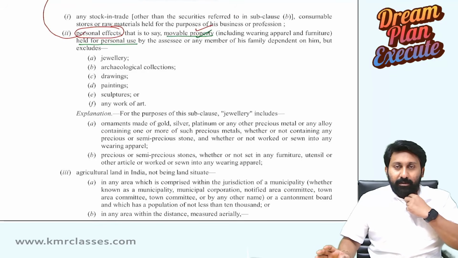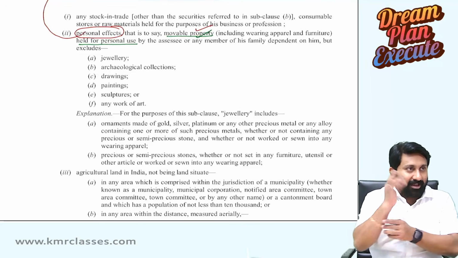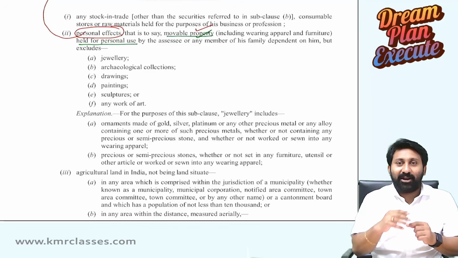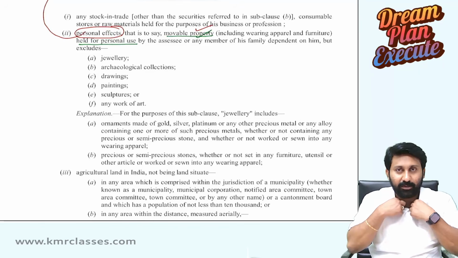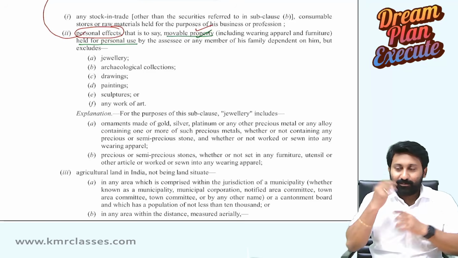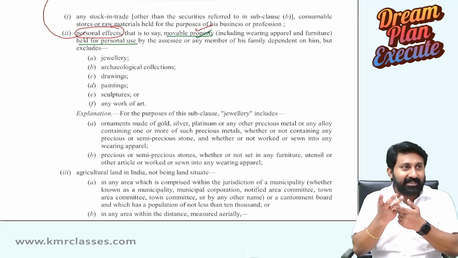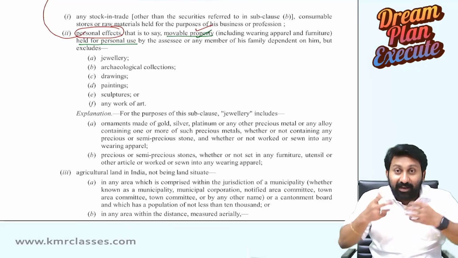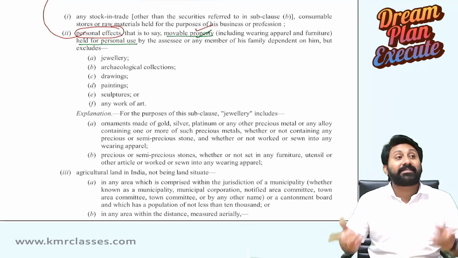Okay. Movable property, held for personal use: gold, diamond ring. Listen now. Diamond ring, gold chain, gold bracelet. What are all these? These are called personal effects.